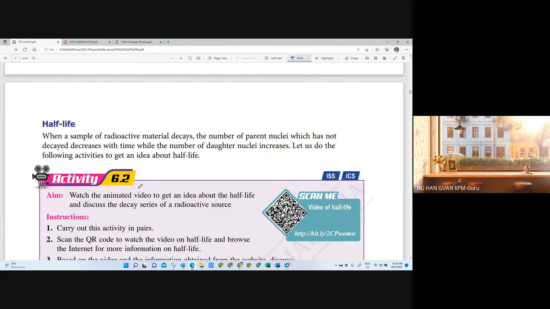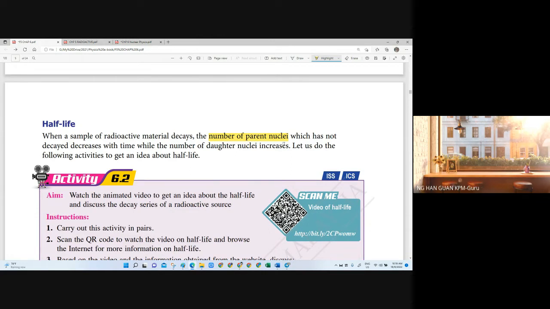During the decay, the number of parent nuclei which is not decayed decreases with time. It will not increase. Actually, it means that part of the radioactive material will still remain, so we call it parent nuclei. After decay, there are still some parent nuclei remaining, which have not decayed. Anyway, it will still decrease during the decay process.